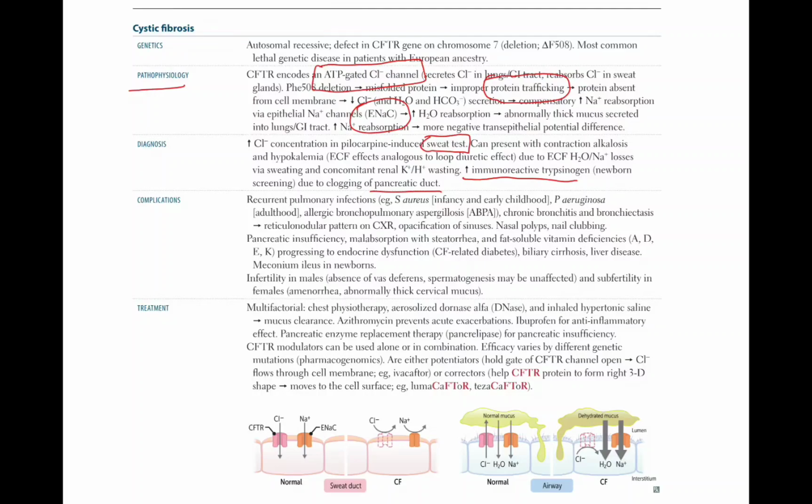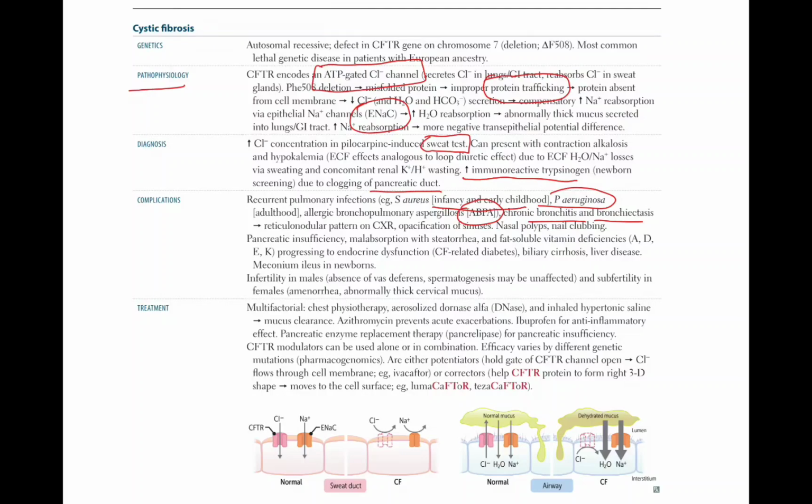Complications of cystic fibrosis: recurrent pulmonary infections. These are the main complications of cystic fibrosis. For example, Staph aureus causes complications in infancy and early childhood. P. aeruginosa causes them in adulthood. Allergic bronchopulmonary aspergillosis or ABPA, chronic bronchitis and bronchiectasis.